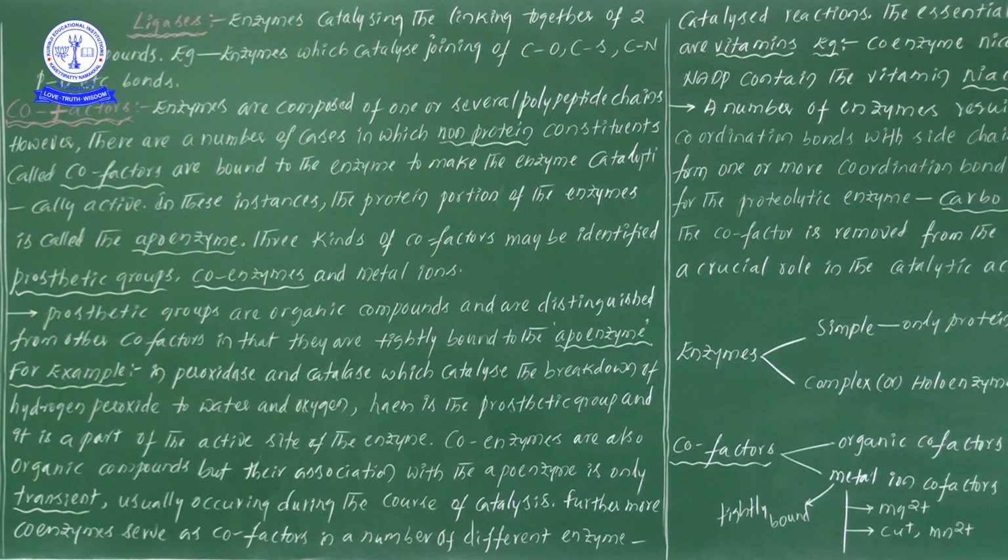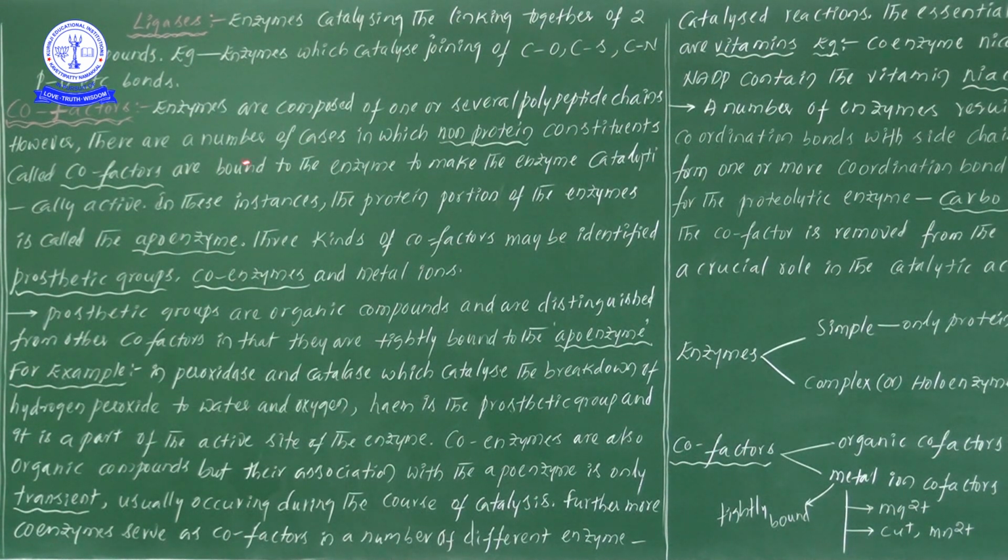Now let us enter into the actual concept today: cofactors. Enzymes are composed of one or several polypeptide chains. This particular point is also important, so save it.